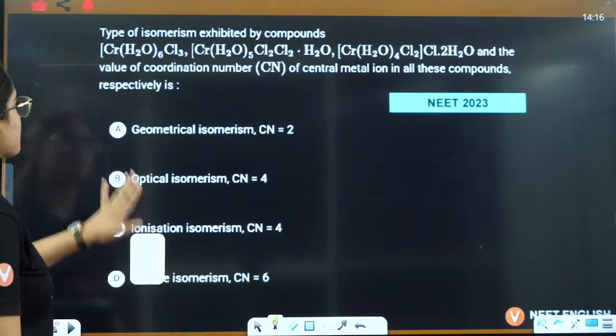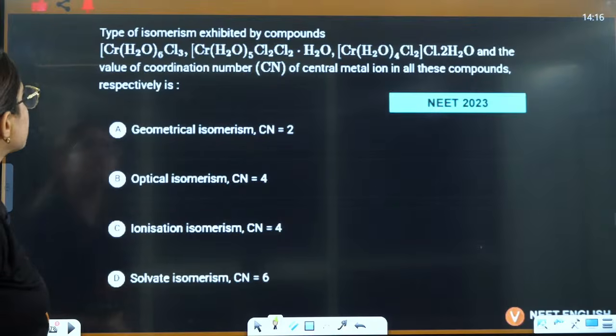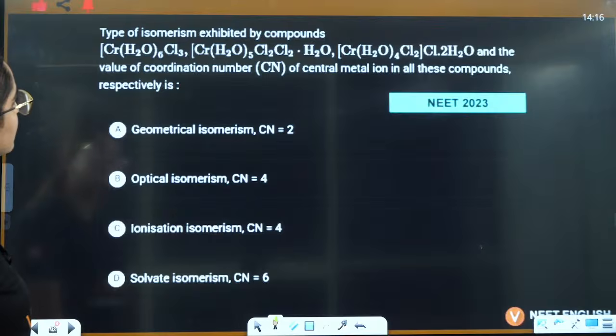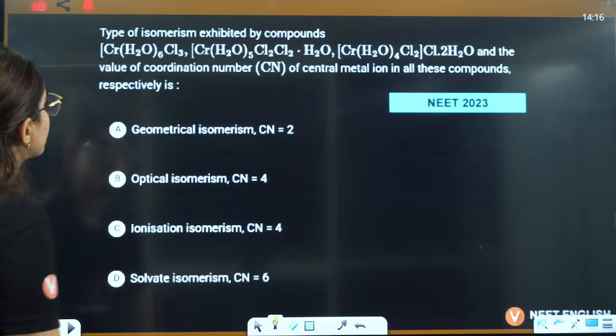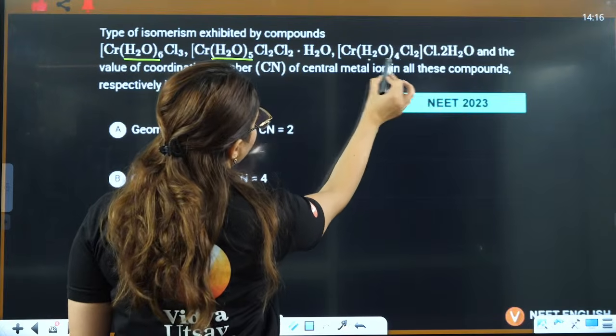Now let's do the next one. Again, this one actually, let's see this. The type of isomerism exhibited by these and the value of coordination number. See, it is 6 water, then 5 water as ligand, then you have 4.